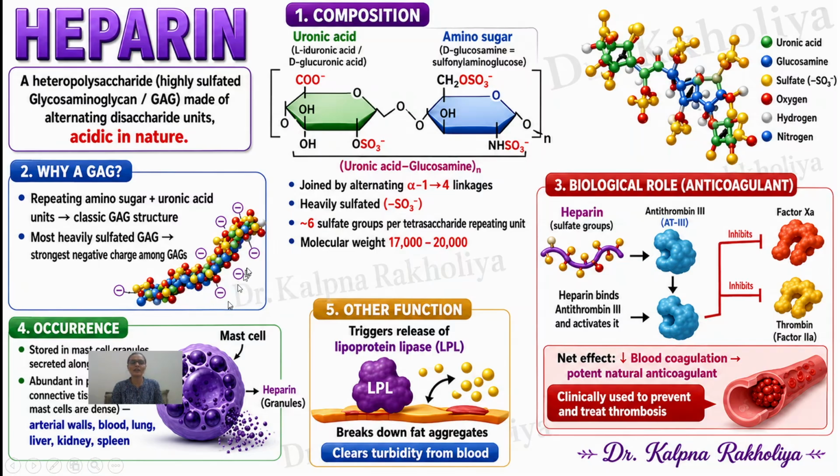That's why, you can see here, it has a negative charge and is acidic in nature. It is joined by alternate alpha 1,4 glycosidic linkages with heavily sulfated groups in the structure. The molecular weight of heparin is 17,000 to 20,000.